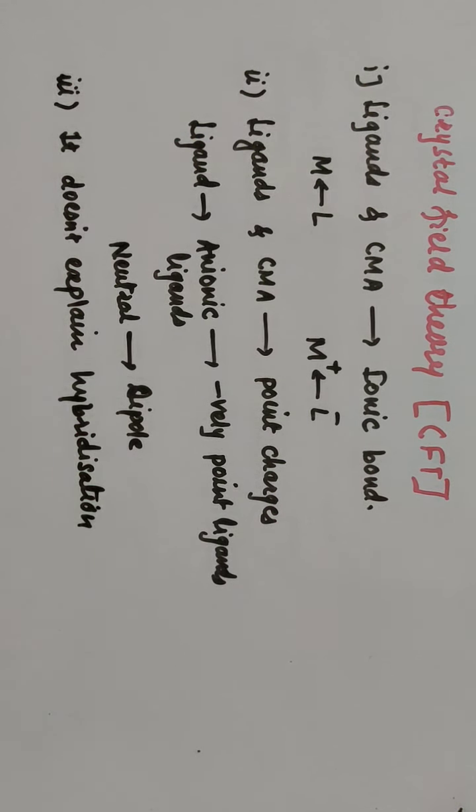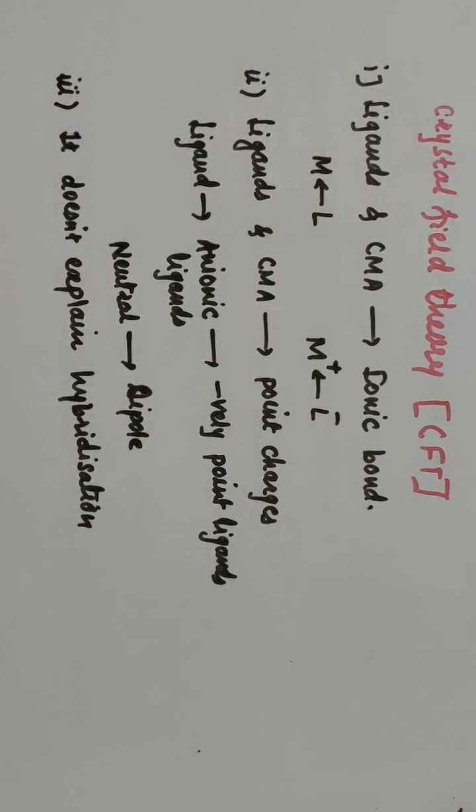So this CFT doesn't explain hybridization. Just according to CFT, the bond in between ligands and central metal atom is the ionic bond. That means ligand and central metal atoms are connected with each other by electrostatic force of attraction. And this is the main postulate of the CFT or crystal field theory.